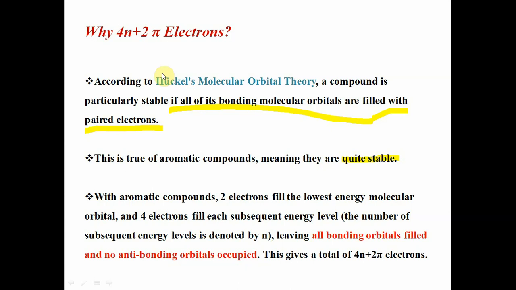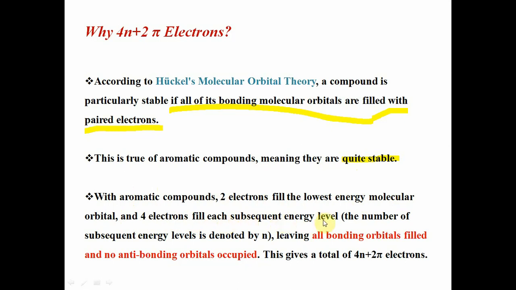First condition. Why 4n plus 2 pi electrons? According to Huckel molecular orbital theory, a compound is particularly stable if all of its bonding molecular orbitals are filled with paired electrons. This is true of aromatic compounds, meaning they are quite stable as compared to other compounds. With aromatic compounds, 2 electrons fill the lowest energy molecular orbital and 4 electrons fill each subsequent energy level.